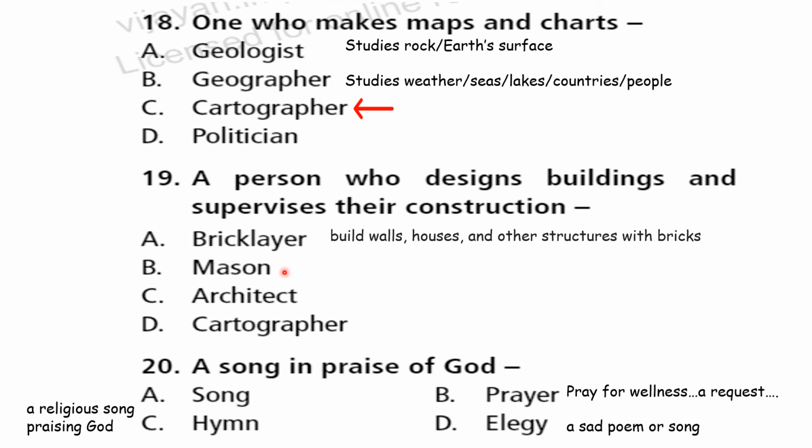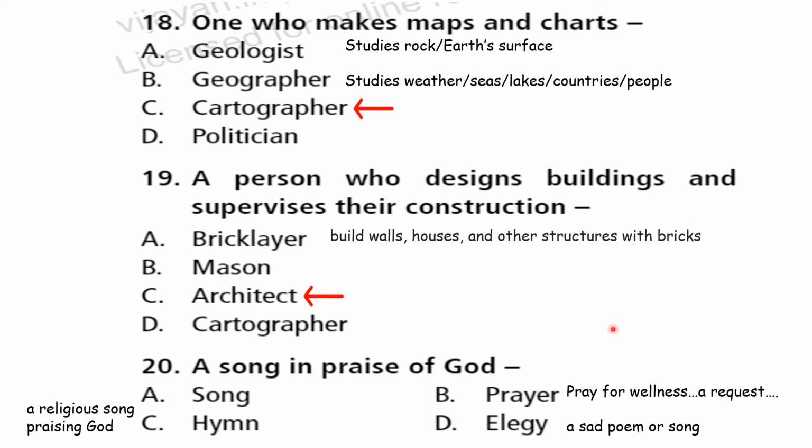Mason is a person who constructs buildings, but you cannot call it a famous building or something, right? Any house. They construct houses. Bricklayer is a person who builds walls, houses, and other structures with bricks. So you have to think of a person who designs buildings, who designs and supervises their construction. Very good. Architect. Okay. This is very interesting, children. It's news for me also.